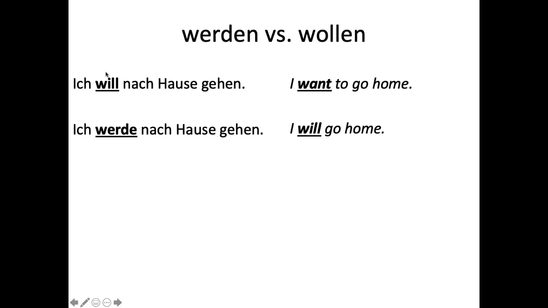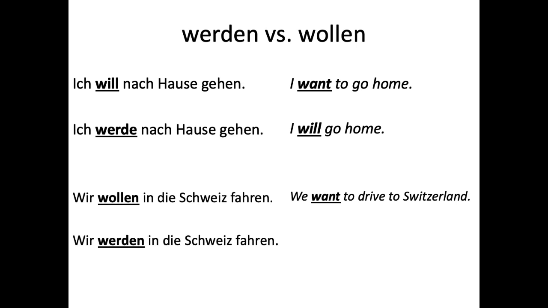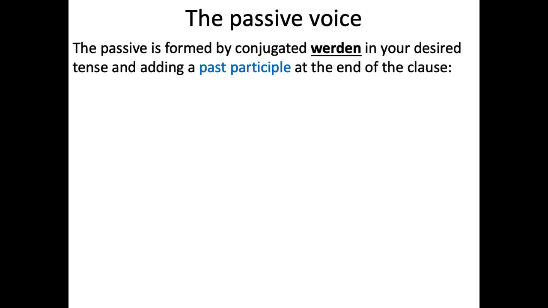So it's not only that they look very similar, it's that the word order is the same as well. If you're looking at a modal verb sentence in the present versus the future tense sentence, the word order is identical except for the modal verb versus the werden. And then wir wollen in die Schweiz fahren, we want to drive to Switzerland, versus wir werden in die Schweiz fahren. So that's why it's really important to know the conjugations for werden and wollen, because they will try to trick you into translating in the wrong way.